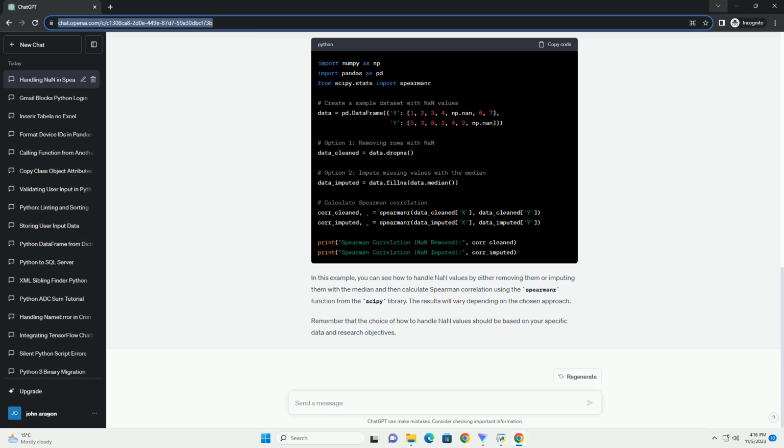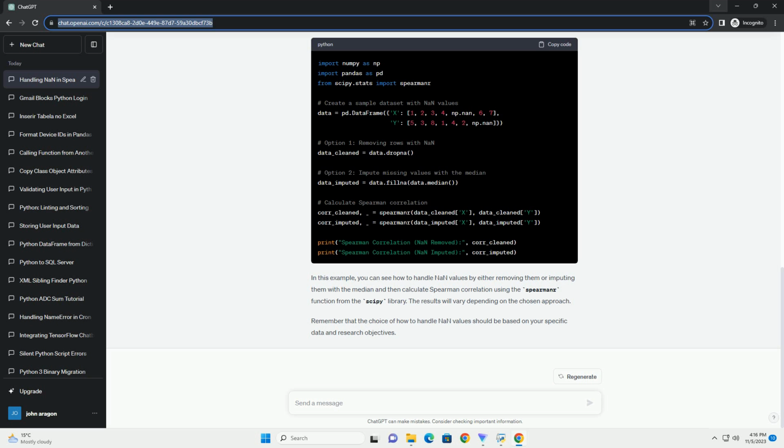Why you might get nan values. Nan values can occur when calculating Spearman correlation due to various reasons, including: A. Missing data. If your dataset contains missing values, nan, Spearman correlation cannot rank the data accurately, leading to nan results. B. Constant values.